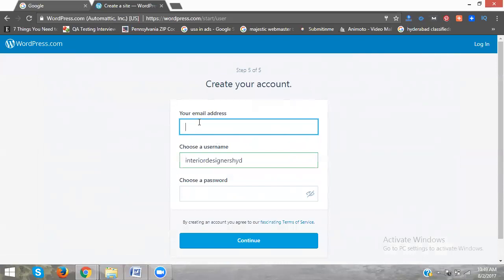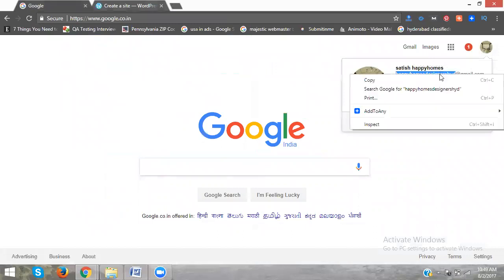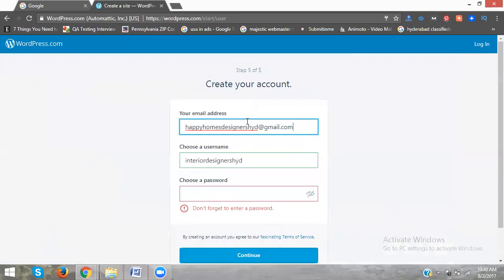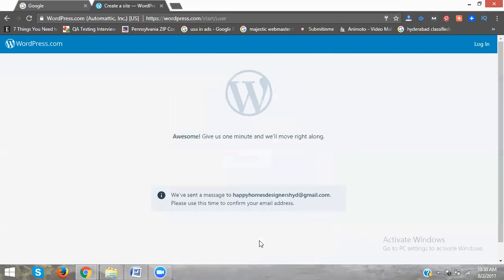Now here it asks for Gmail and password. Now enter Gmail. But suppose the Gmail already has an existing account, they will tell you to log in. They show an error in the login here. Now it's not showing anything, so it's accepted. Now entering the password. If you want to see your password, you click this for checking purpose. Now click continue.